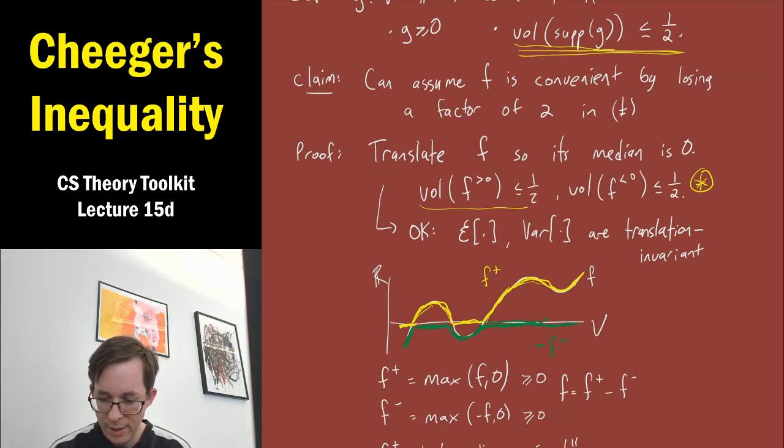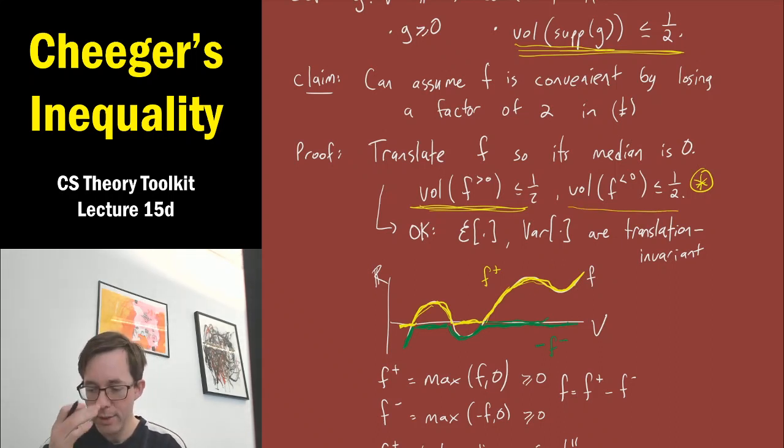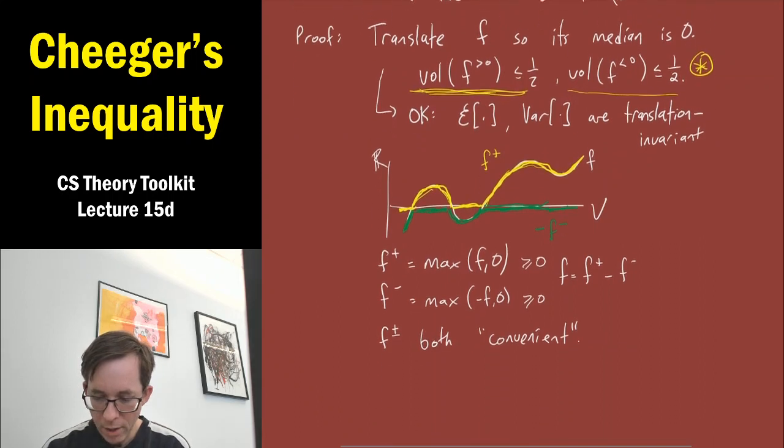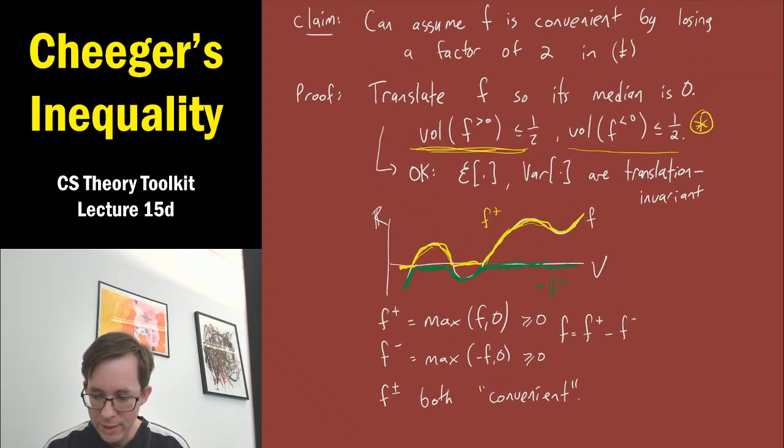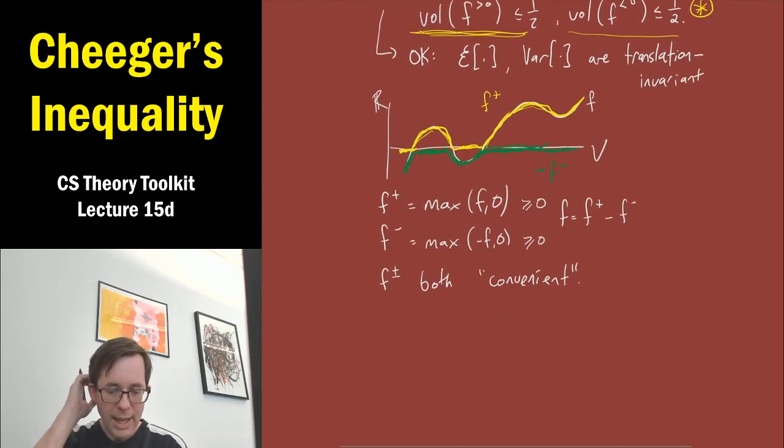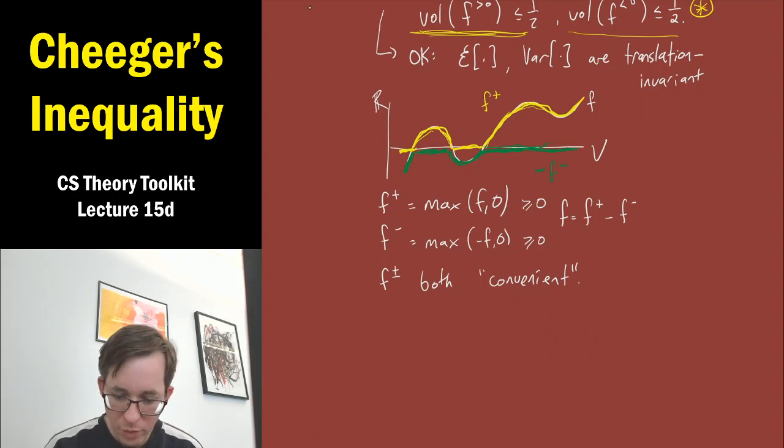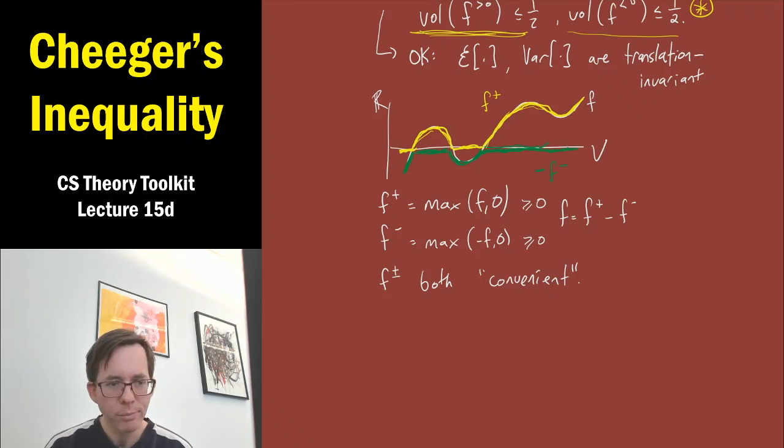So this condition here exactly implies that f plus is convenient, and similarly, this condition exactly implies that f minus is convenient. So either of these, f plus or f minus, is convenient, and now let's just try to show that they both more or less satisfy the inequality that we're assuming about f.